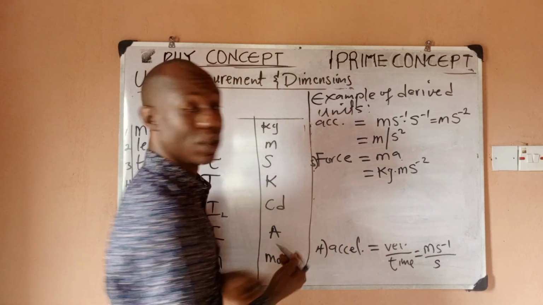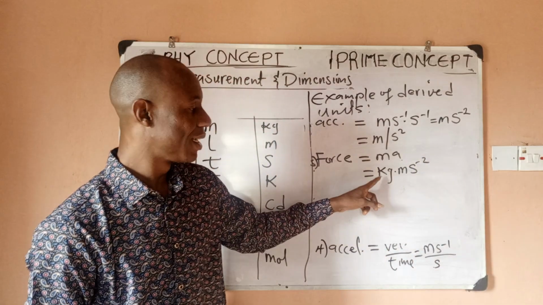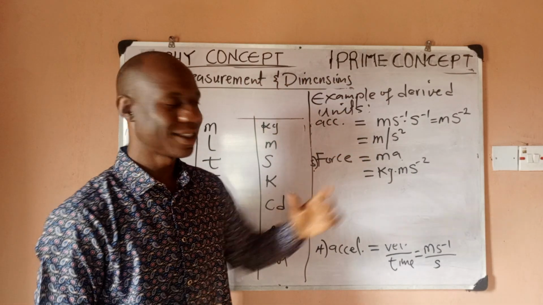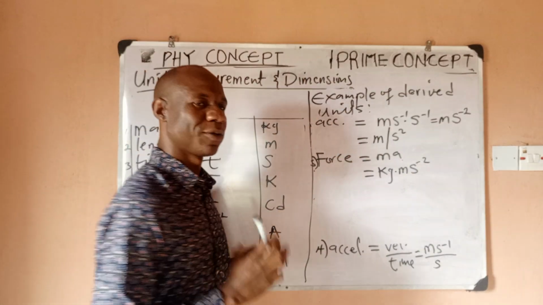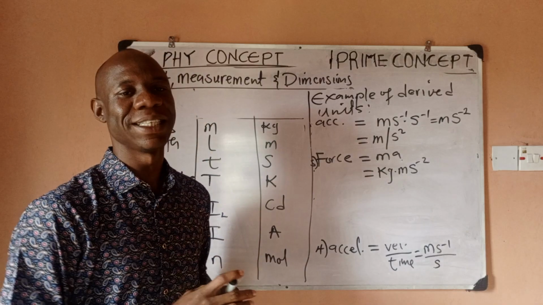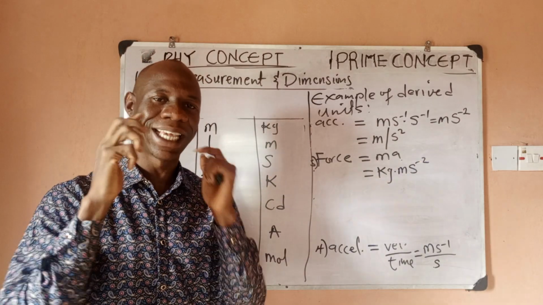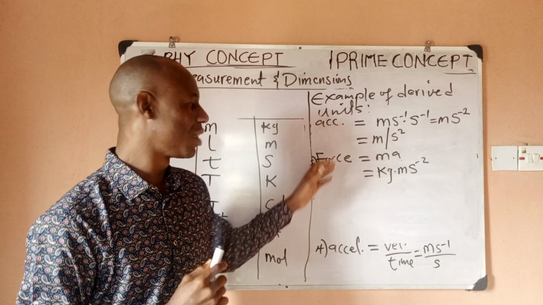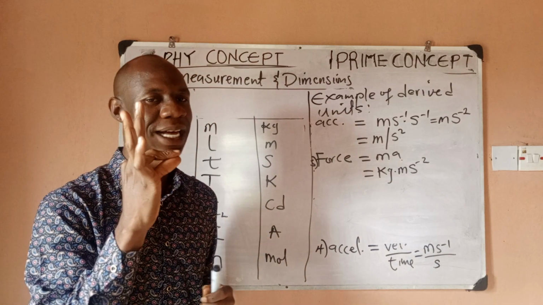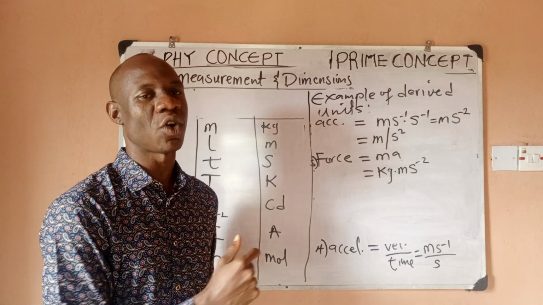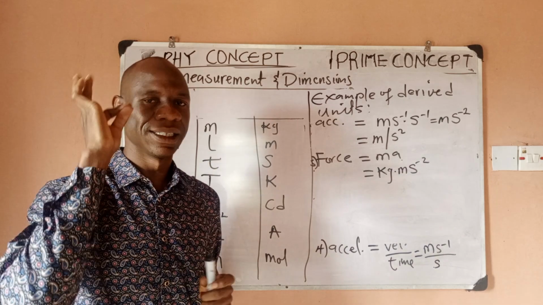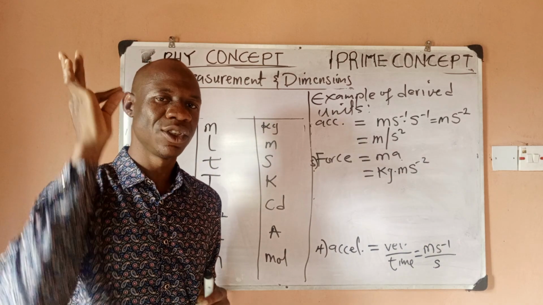So the unit of force is going to be kilogram meter per second square, right? Which, for the sake of simplicity and honoring a great physicist, science decided to name the unit of force after a man, a scientist that did great work in the study of force. They named it after Sir Isaac Newton.